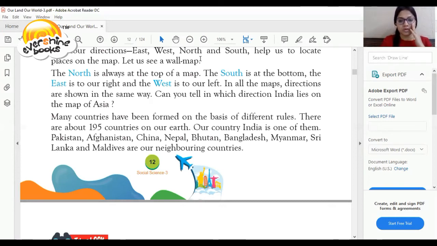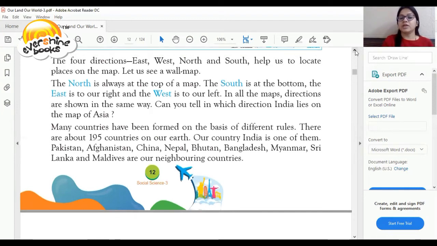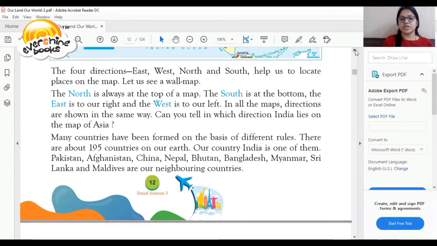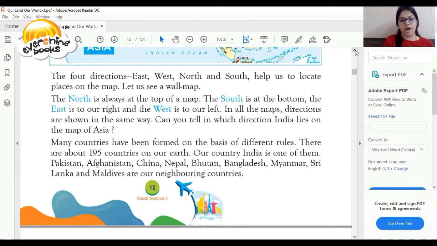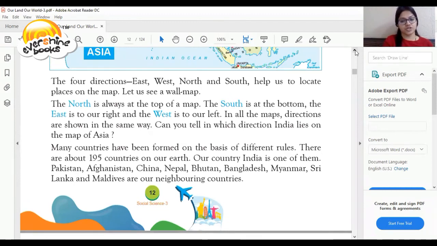So, can you tell in which direction India lies on the map of Asia?